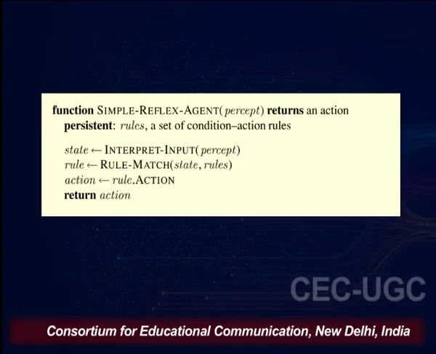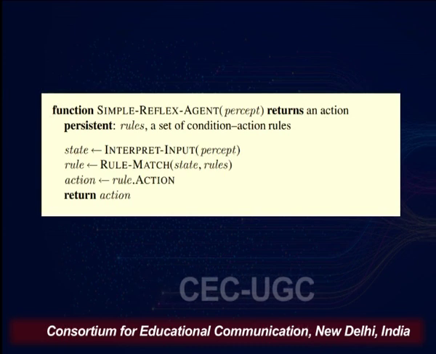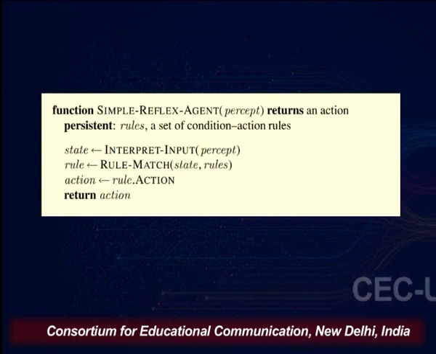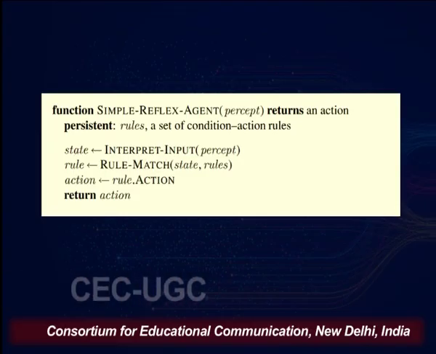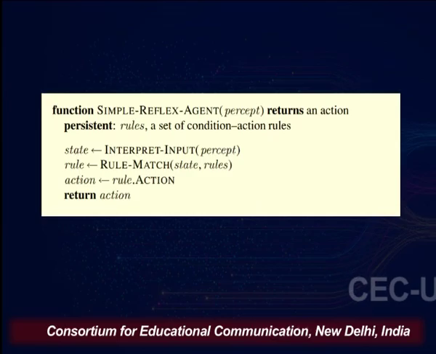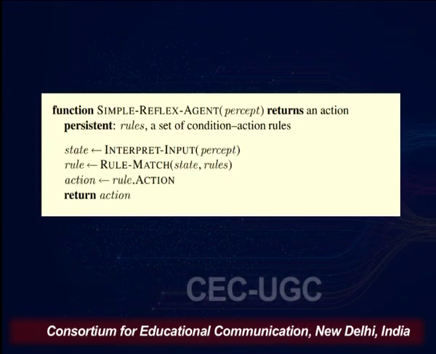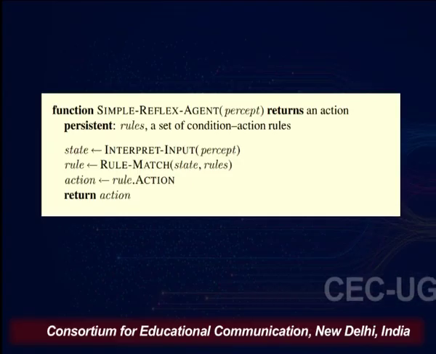That means the percept, which is in the form of an input, is going to be interpreted and gauged as a state, and a rule matcher is going to be invoked, that this is the state and according to this state whichever rule is appropriate, the action according to that rule is going to be selected, and that action is returned.